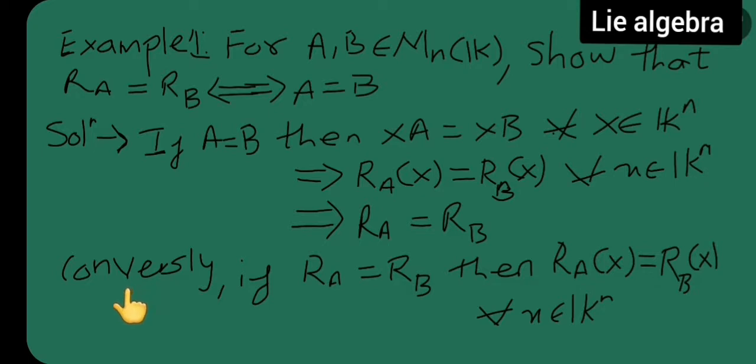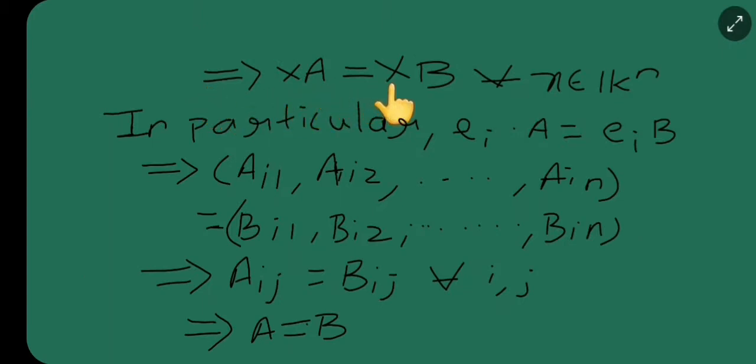Now I have to prove the converse part. If Ra is equal to Rb, then Ra of x is equal to Rb of x for all x belonging to Kn. Okay, now next, continuation. This implies what? xA is equal to xB for all x belonging to Kn. In particular, I have taken ei A is equal to ei B. Now this implies what?